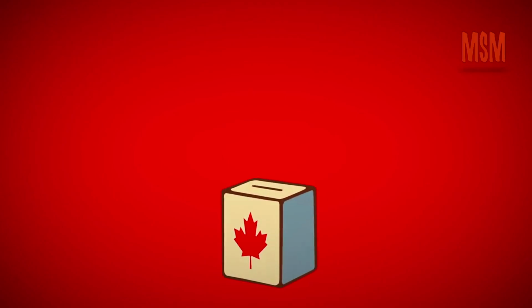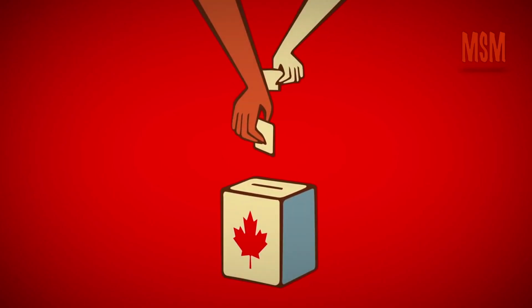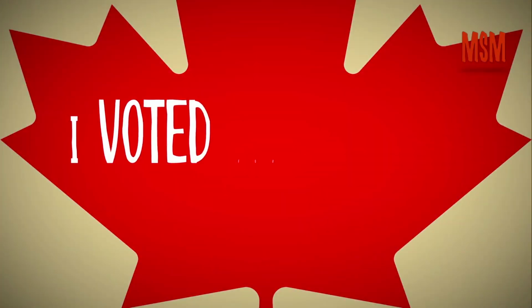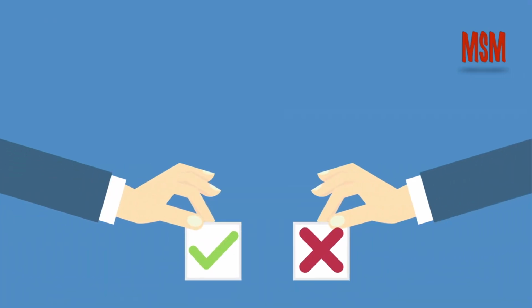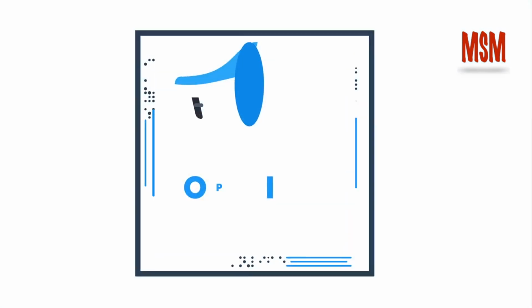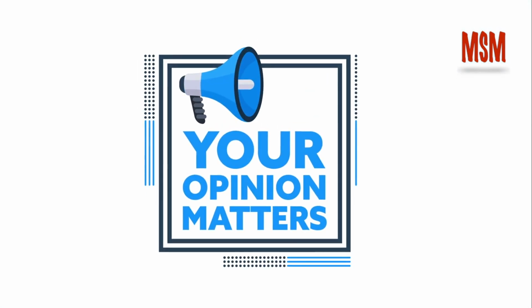A free election means that people are allowed to vote without being threatened or forced to choose a certain candidate. Voters can make their own choices, and different candidates are allowed to run. These are important parts of democracy. But being free does not always mean that everyone has the same chance to be heard.